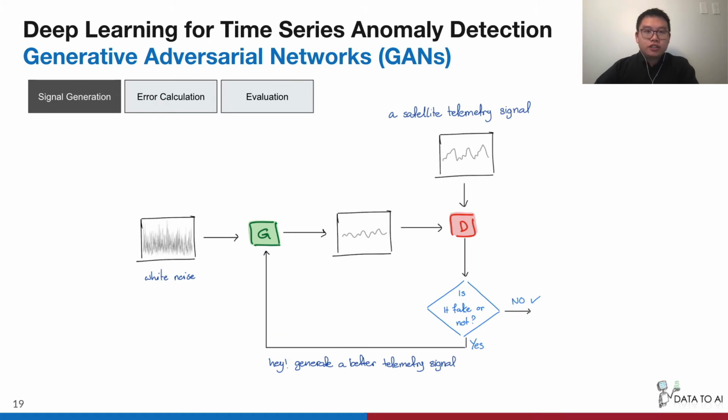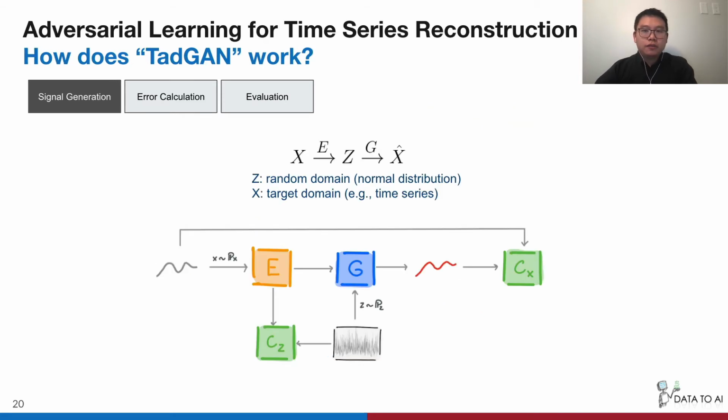So generative adversarial networks are reconstruction-based methods, where we aim to learn the patterns of the signals and then generate them. We train the generator G to reconstruct time series data from the observed set of telemetry data. We train the discriminator D to distinguish between generated and real time series. As I introduced before, the core idea behind reconstruction-based methods is to learn a model that can encode a segment of time series and then decode the encoded one.